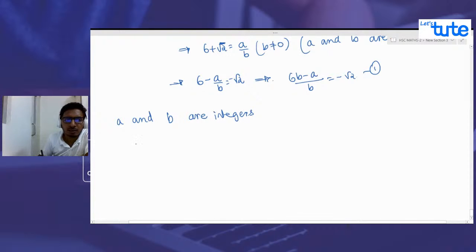Now this implies 6b is an integer, because I just multiplied 6 to b, and b is an integer already. So therefore 6b minus a is an integer.